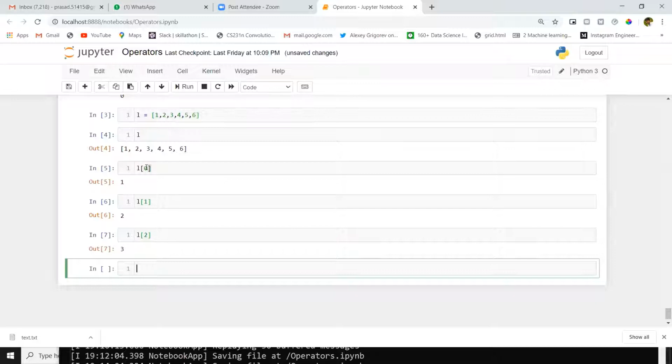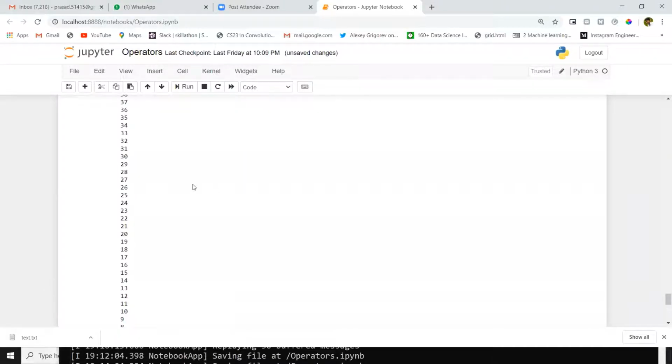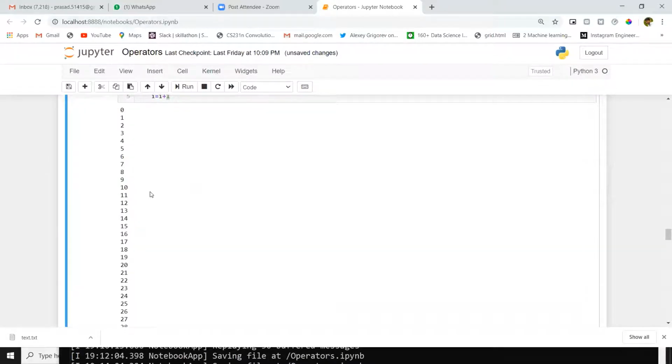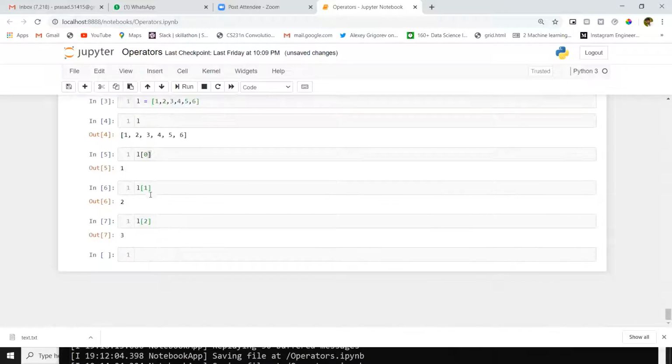Code is same. Inside, the number is changing. The list's open and close brackets are the same, but the numbers inside are changing. If you observe the while loop here, we are just incrementing numbers from 0 to 100. Here the same thing is happening. It started from 0 and is incrementing up to 10,000. If it is a list, we will give 10,000 numbers.